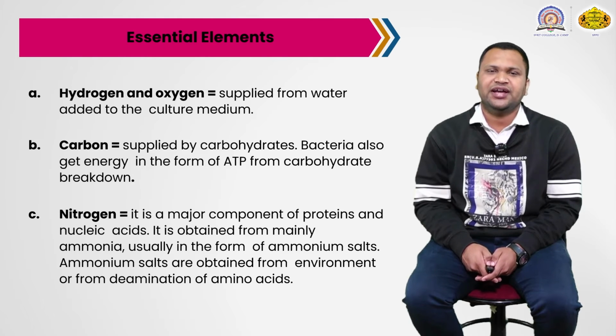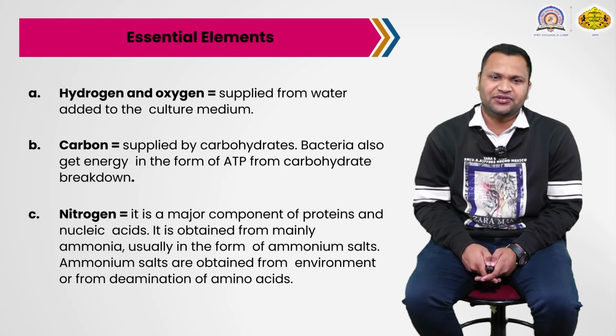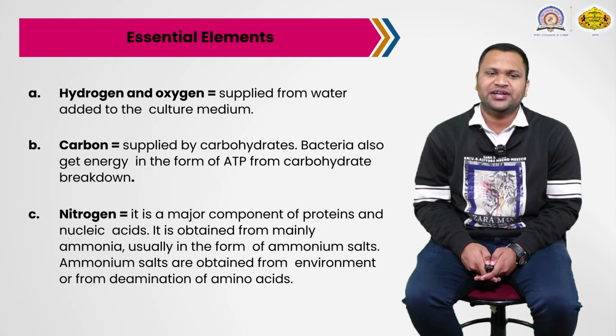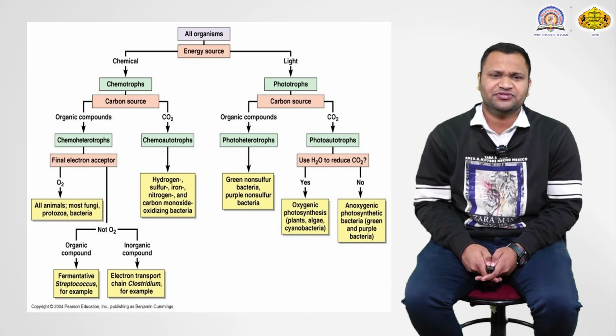Okay, so nitrogen, the next basic essential element, is nitrogen. It is the major component of proteins and nucleic acids. It is obtained mainly from ammonia, usually in the form of ammonium salts. Here we added some salts.